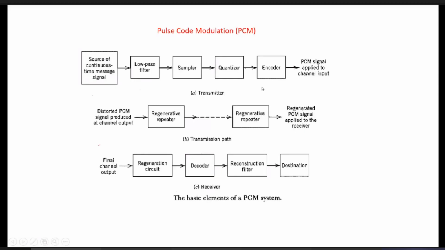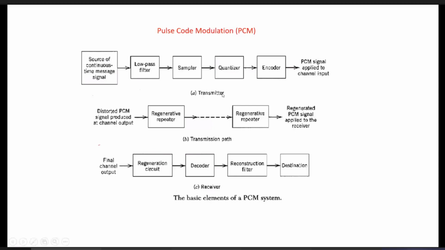But this we can also use for communications. As the example I told you, it is used to transmit the wire signal over the PNT, the baseline telephone communication system. But since this does not have high frequency, we cannot transmit it over a longer distance. So if you want to transmit it over a longer distance, for that we use regenerative repeaters in the transmission path. That's why you can see figure A shows the transmitter part, and figure B is the transmission path.